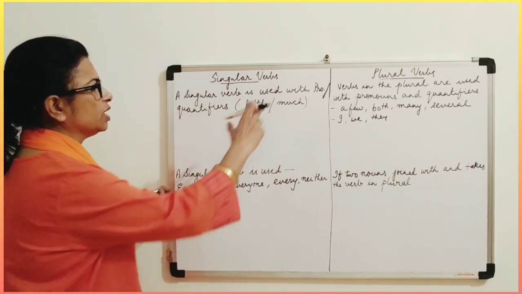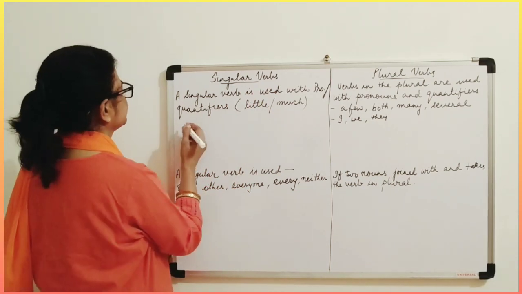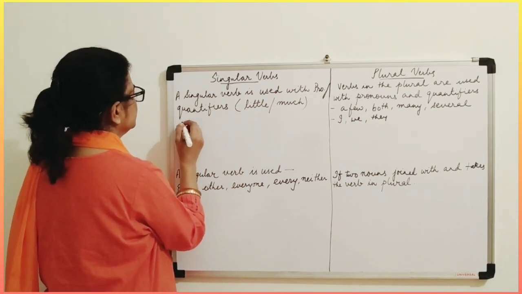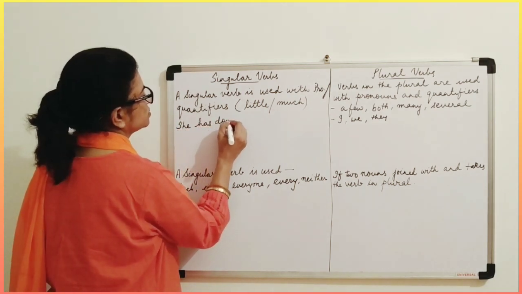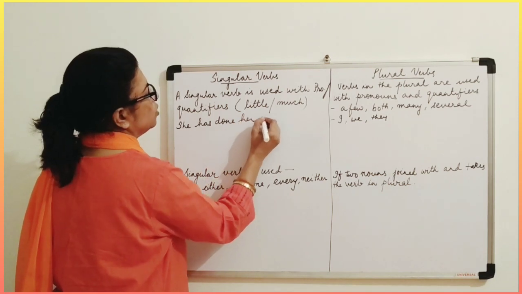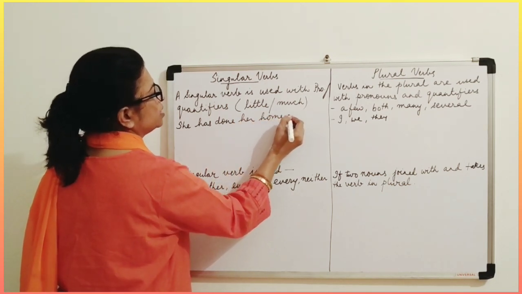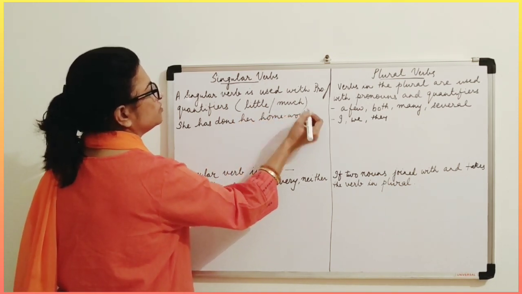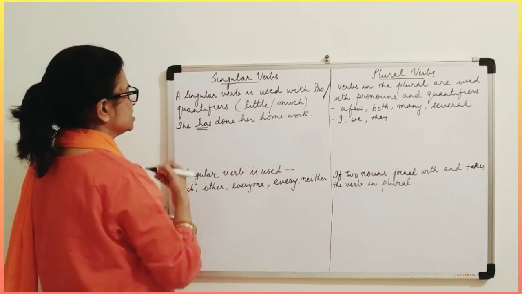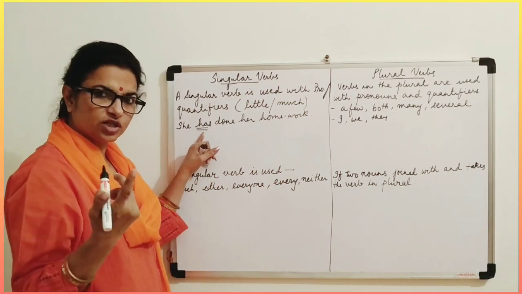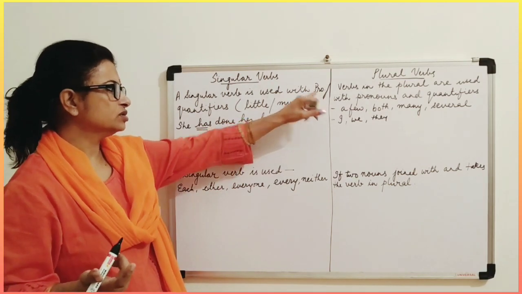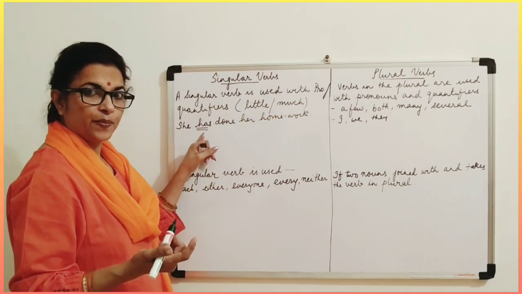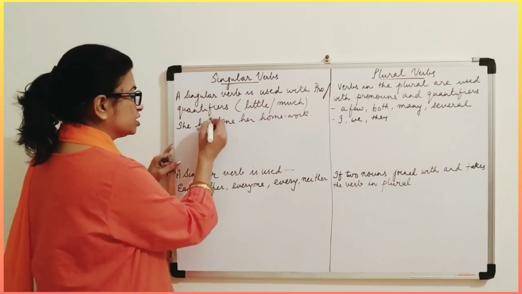Okay, so let us see the example. If I use a pronoun like, she has done her homework, isn't it? Now this is one example. Now what is the verb here? This, has. So has we use for singular. So there are pronouns which take a singular verb.